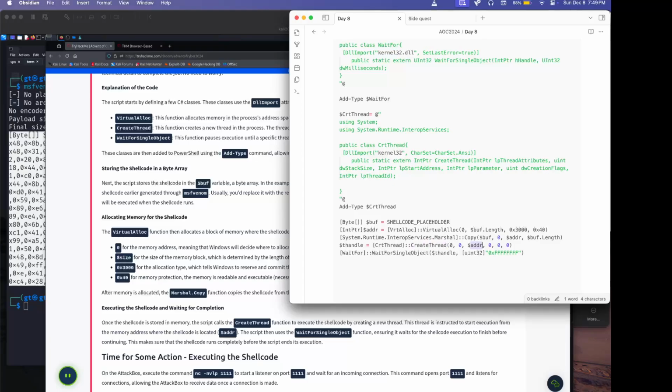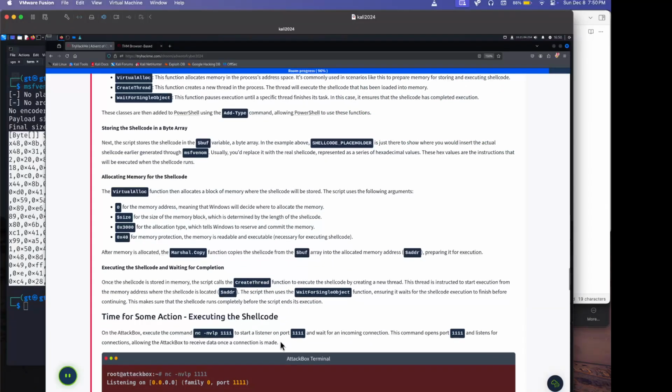Address, right there. The script then uses the WaitForSingleObject function, ensuring that it waits for the shellcode execution to finish before continuing. This makes sure that the shellcode runs completely before the script ends its execution. Time for some action, executing the shellcode.